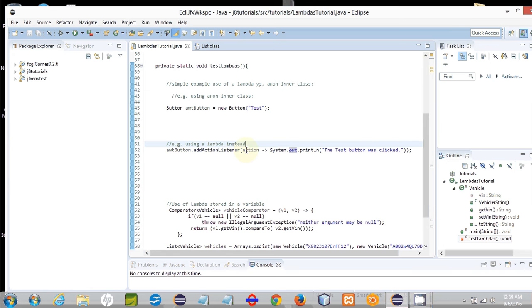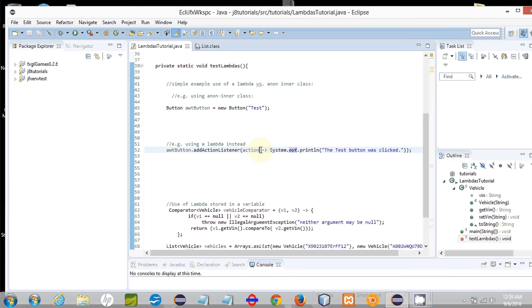So let's look at the syntax that you have to use in this line. I'm going to select the Lambda expression only. There you see, that is the Lambda expression right there. Everything else is more traditional Java code, but we're supplying as an argument to this addActionListener method a Lambda instead of an anonymous inner class.